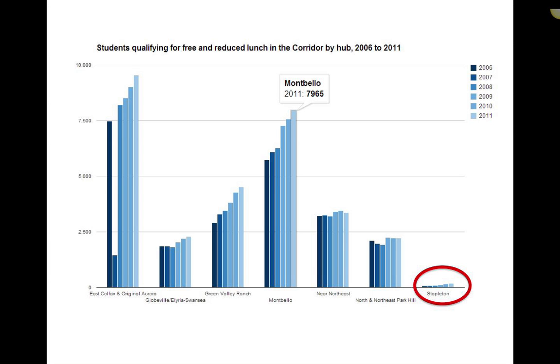But there are a lot of things we don't know. How does the overall student population compare? Each of these hubs has a different total number of students, so maybe percent free and reduced lunch would give us a better idea of what's really going on.